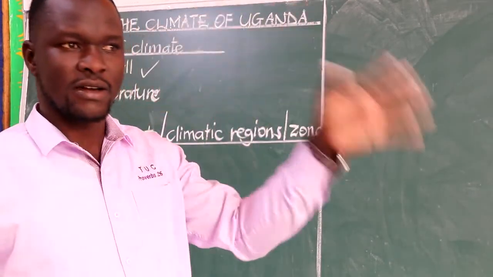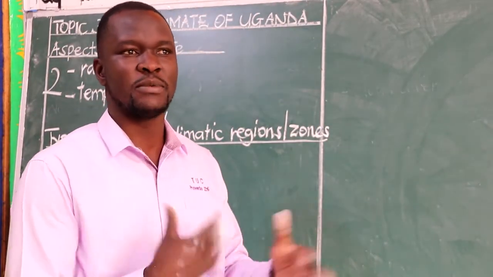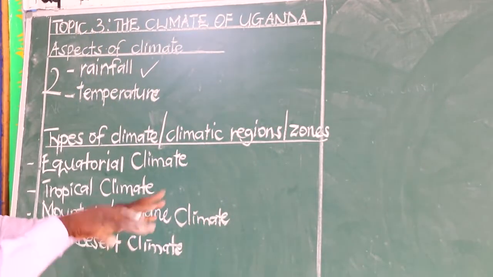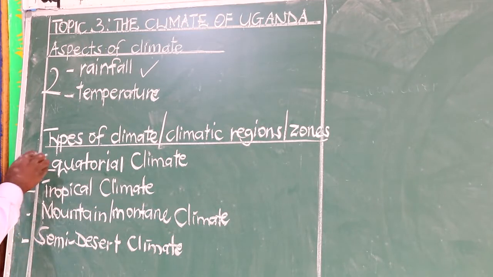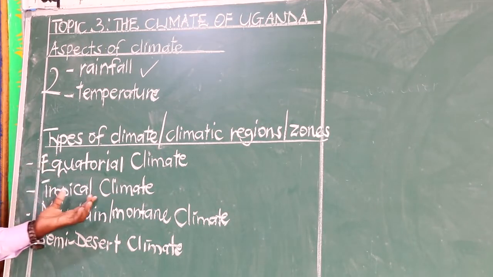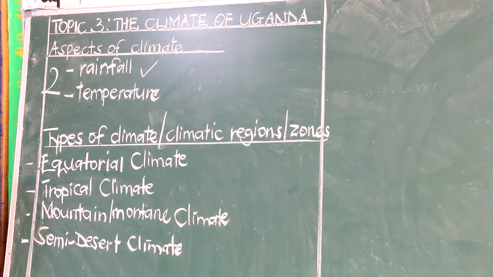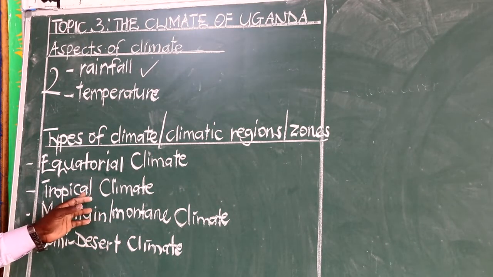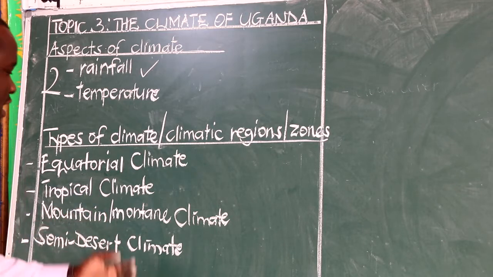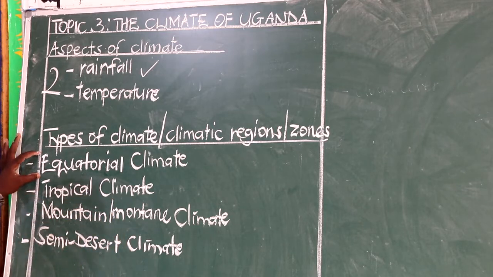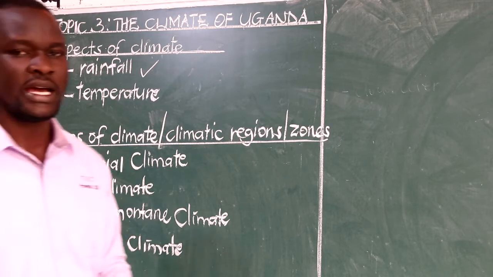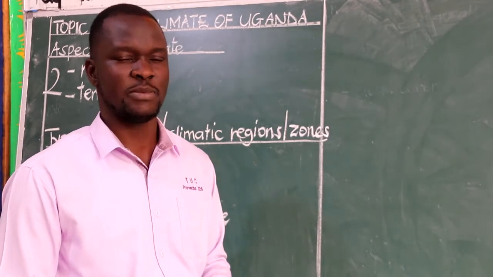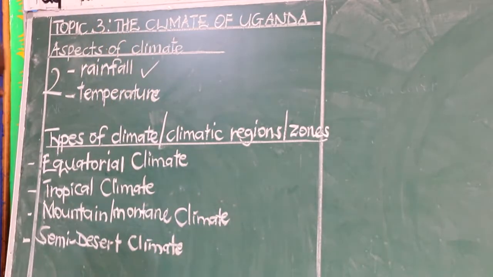Remember, we learned right away from down classes that mountains help to form rain, which will make the climate of an area suitable for settlement. And then we have the tropical climate, which is experienced around the tropics, and this is the one which covers most parts of Uganda. We shall be looking at this. And the first one was giving us what we call the equatorial climate. That is the type of climate which is experienced in areas along the equator.